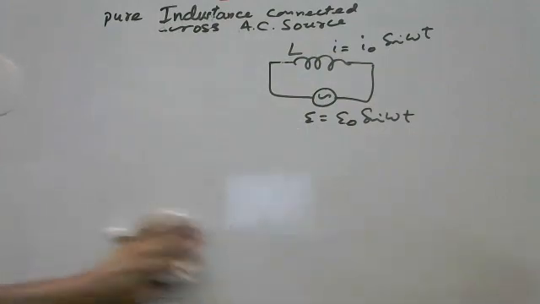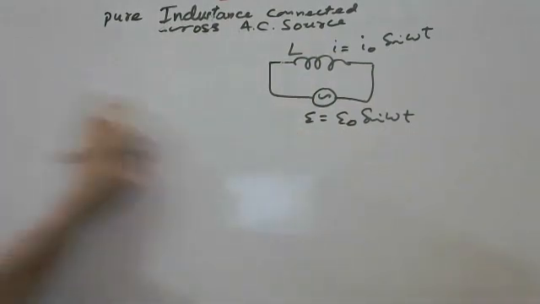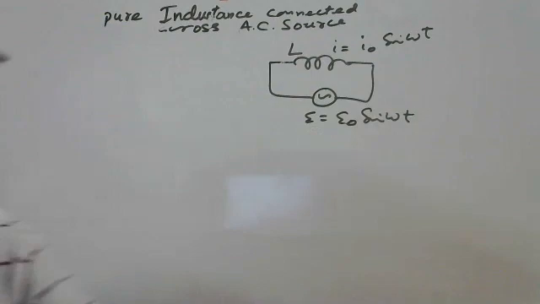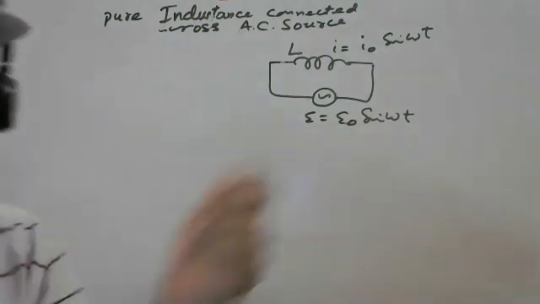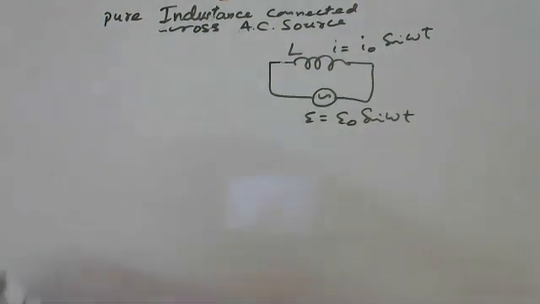An opposition is there because the induced voltage develops as per the Lenz law. It opposes the main supply voltage. So here current flows in the circuit but with some time delay. Got this point? Some time delay. If time delay is there, it is called current is lagging behind.